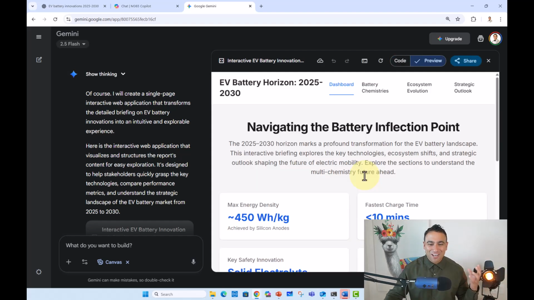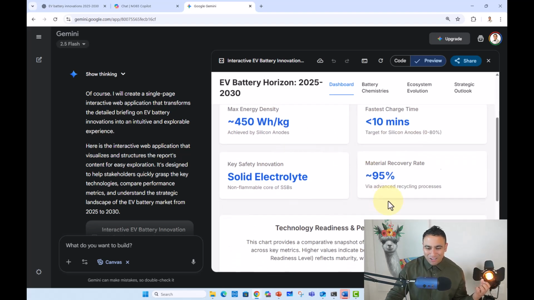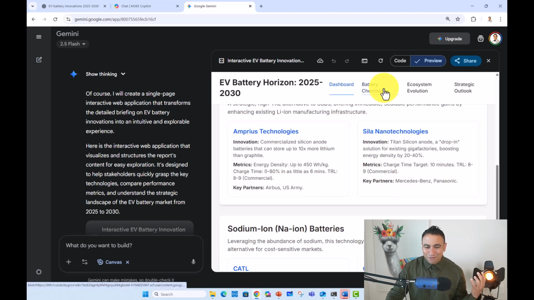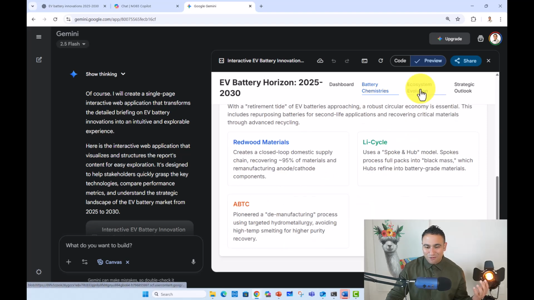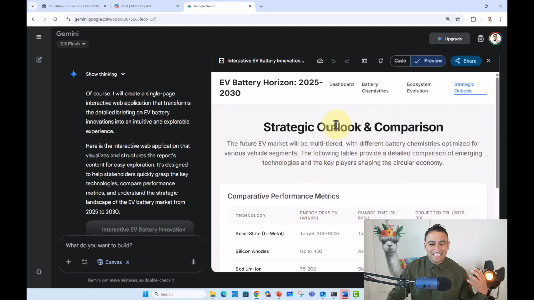So here we go. Look at this amazing web page that has been created, showing you a summary here. If you scroll down, you see this nice graph that has been created. If you click on these battery chemistries, you can see all the different chemistries. And if you click on ecosystem here, you can see all the different companies, and also the strategic outlook presented in a web page. You can of course go ahead and share this web page with your colleagues.